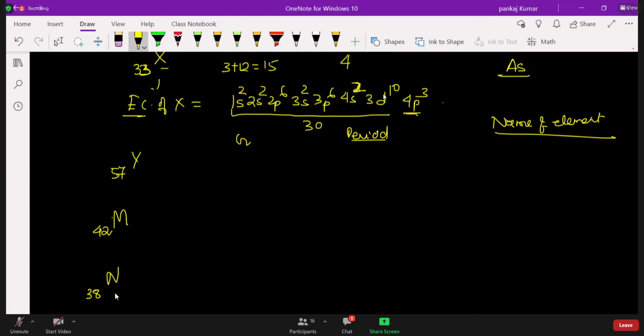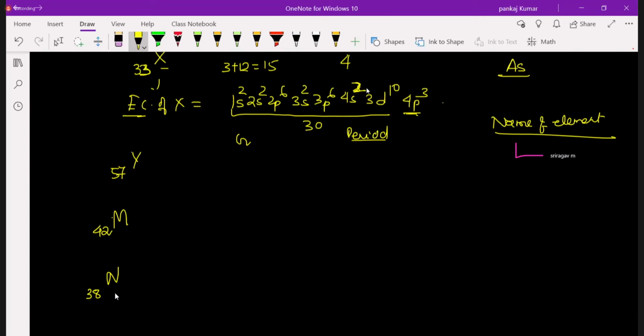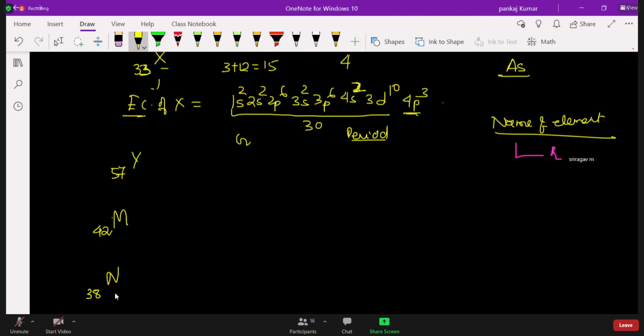Sometimes they ask this also: whether the element is a metal, non-metal, or metalloid. You have to tell. If you identify the element, you can tell its nature. They will also ask about valency, and the nature of the acidic oxide. Questions like this can be asked from here. So if you know the position and know the element, you can tell the metallic or metalloid nature of the element. But first you should identify the element. This is the main thing.